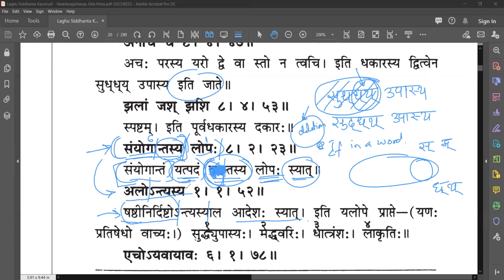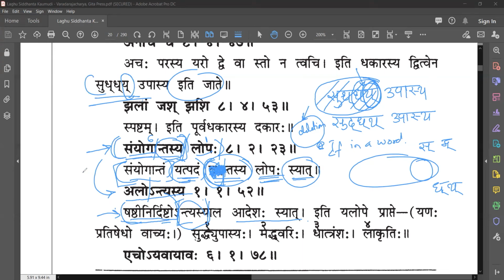But now because of Alontyasya, it says Shashti nirdeshena, anything that is defined in Shashti, that operation will be performed on Antyasya alaha eva, only at the end character. So in Dhyu Upasya, we see this here. Because of Shashti Nirdeshana, only Yakara Lopa is prapta, not the whole word.